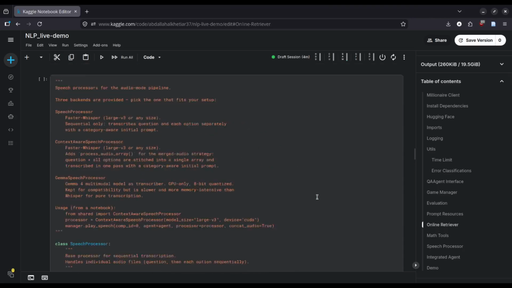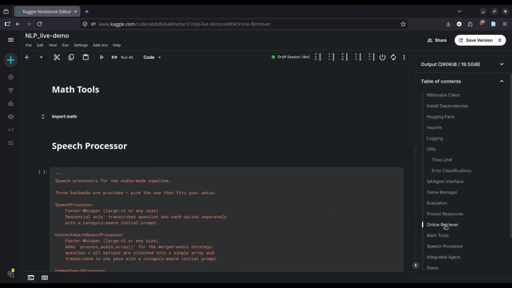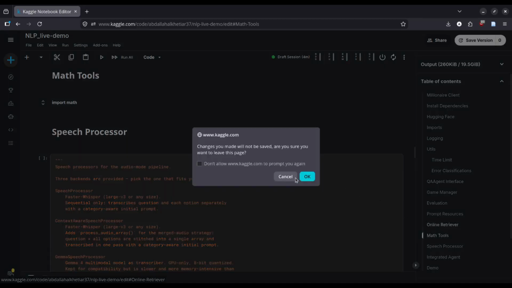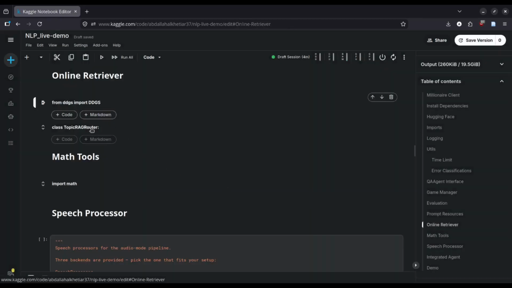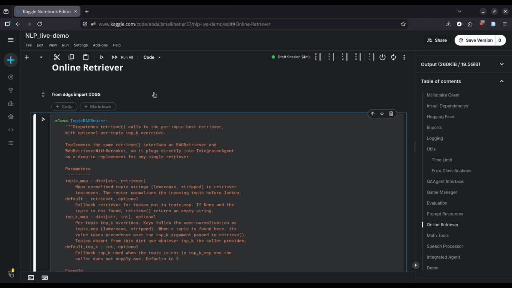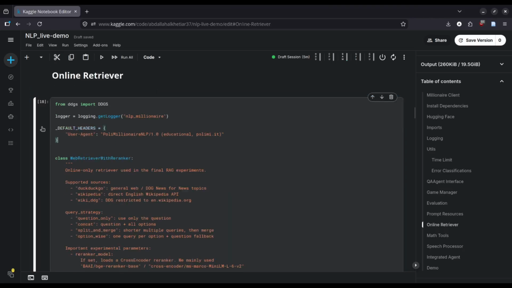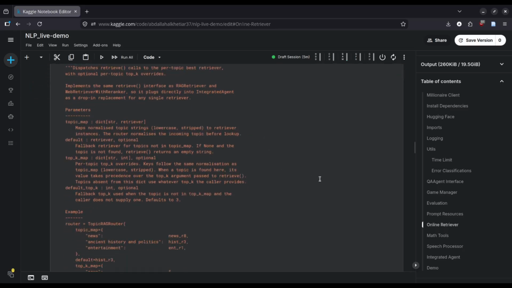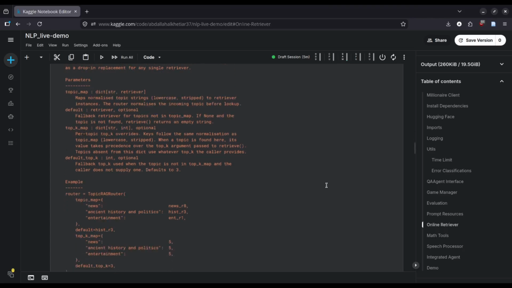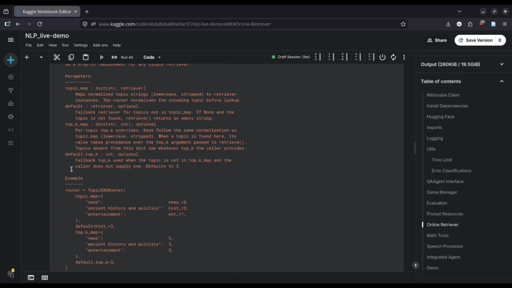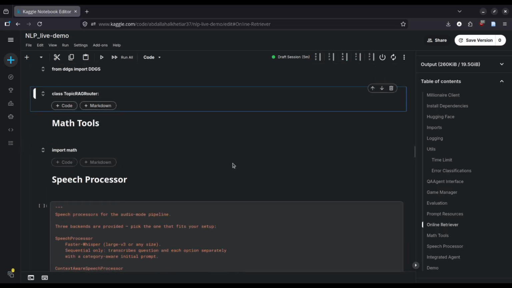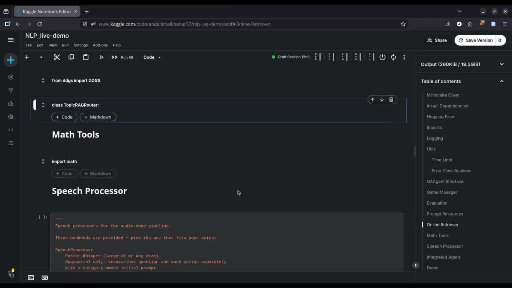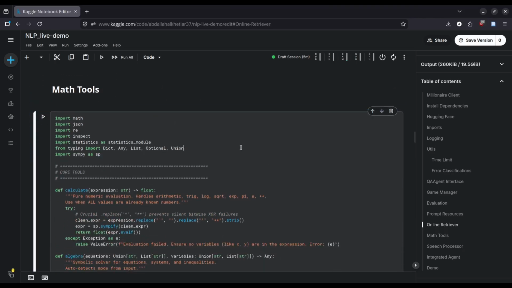Another part of the online retriever is actually the router. So we have the topic RAG router. This is responsible to dispatch the calls to the per topic best retrieval with the optional top K overrides. These are basically the modules responsible for RAG, and then we have the math tools.